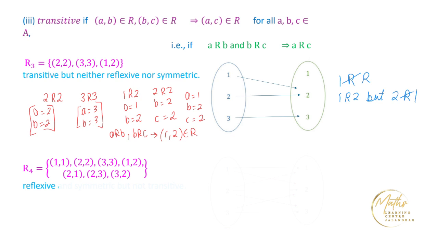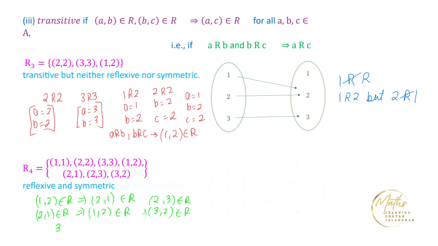Further, we can check that it is symmetric. Symmetric means we have to check for every element. For (1, 2) belonging to R, this implies (2, 1) belongs to R. For (2, 1) belonging to R, this implies (1, 2) belongs to R. Then for the element (2, 3) belonging to R, this implies (3, 2) belongs to R.